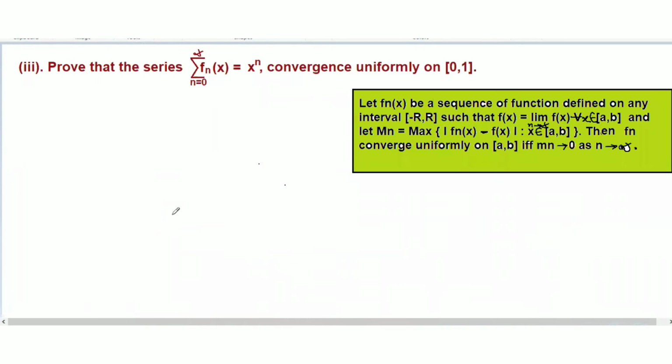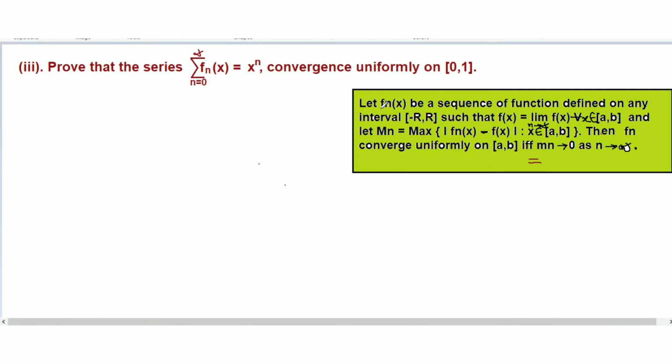Now this time I'm going to use this statement. I have explained 3 statements there, and this time we are going to use this one, to prove that the given series converges uniformly on 0, 1.